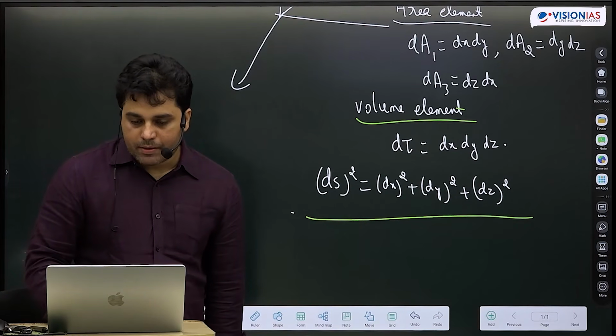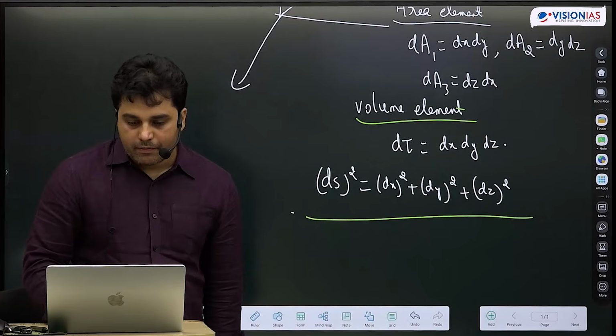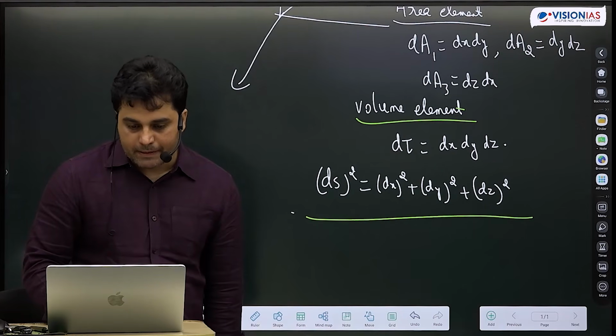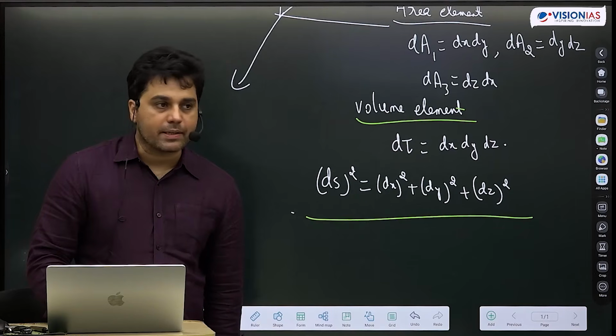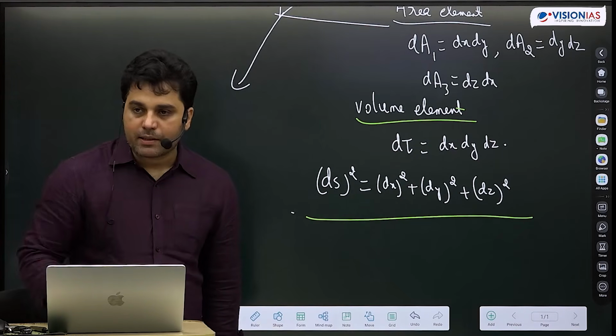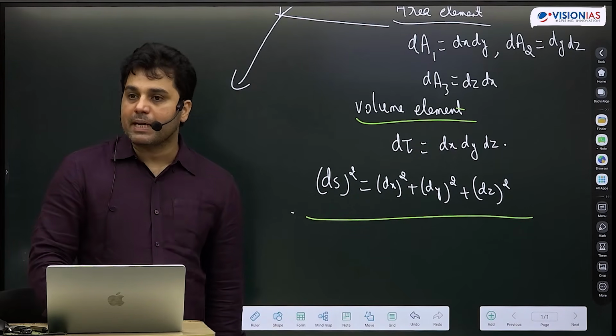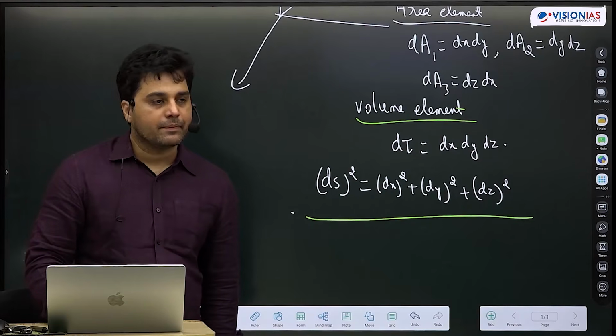So before I conclude today's class, I forgot to do one very simple exercise, which is: what about the area element in the plane polar coordinate system? I will give you some time to work out what the area element in the plane polar coordinate system will look like.